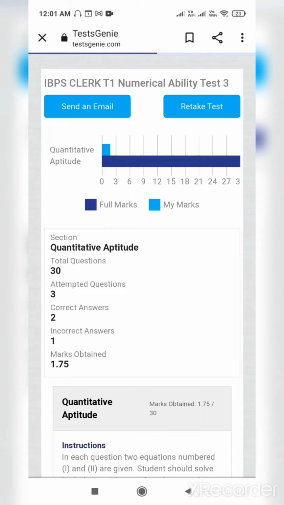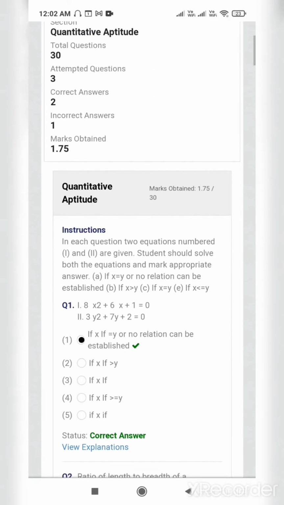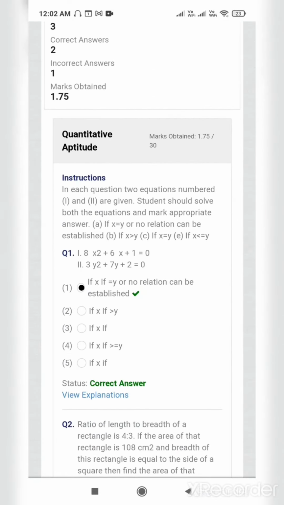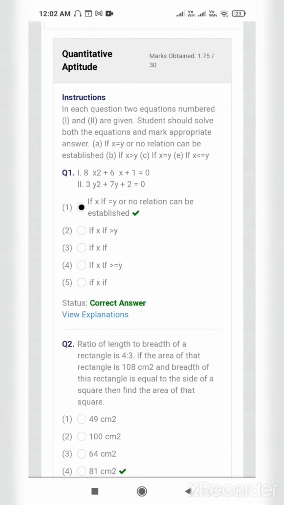Attempted questions 3, correct answers... God, 2 questions I have still done correctly, which I have not even studied. Incorrect response, so at least the marks are on the positive side. Okay, fine. If you solve it, you see my favorite choice, "no relation can be established," was actually right, but it was a wild guess. I have not solved it and it was right.